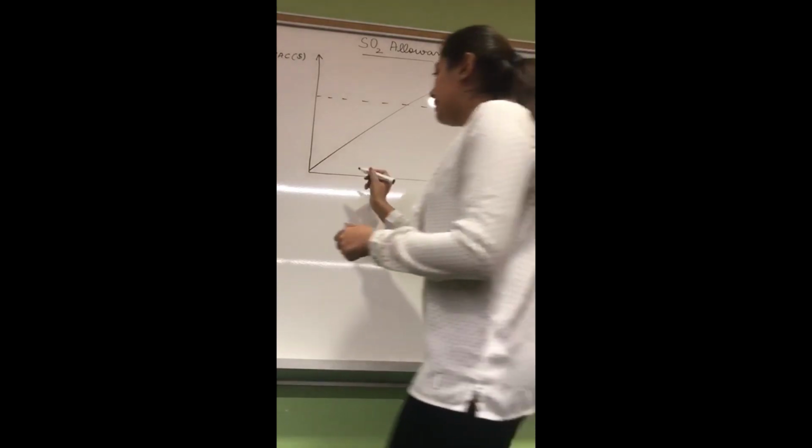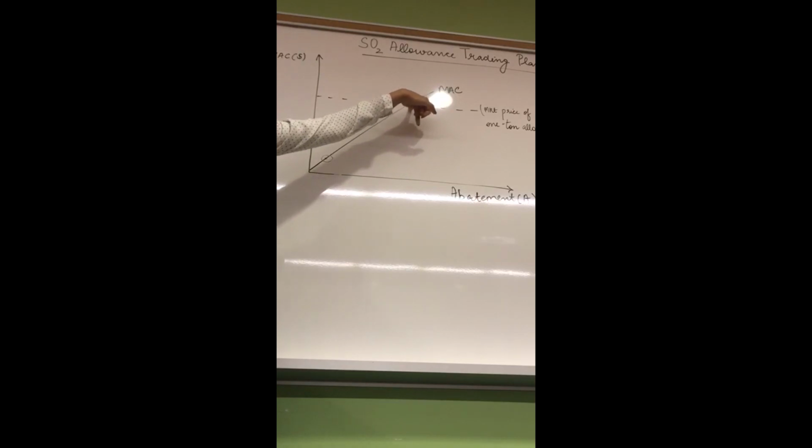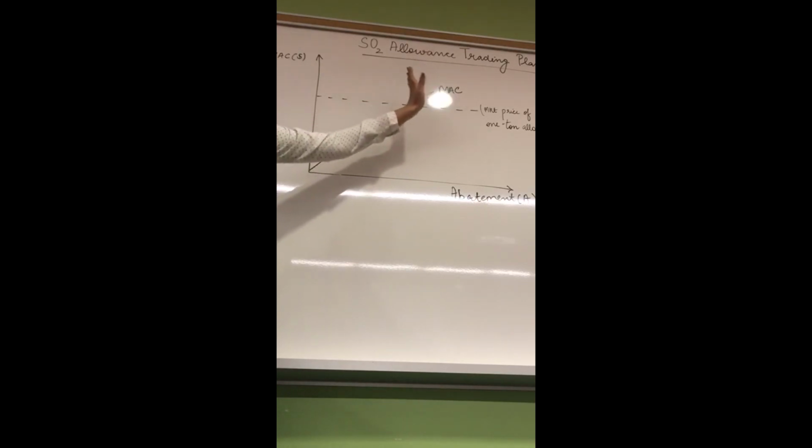At this point it still has an incentive to go up and produce more units of abatement, because the allowance price in the market is at a much higher level.